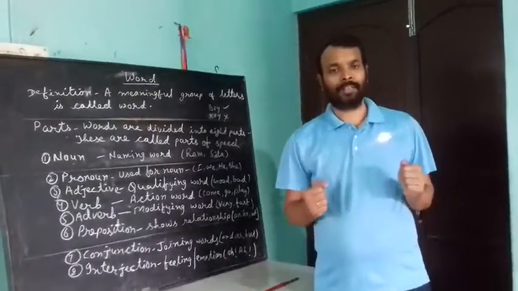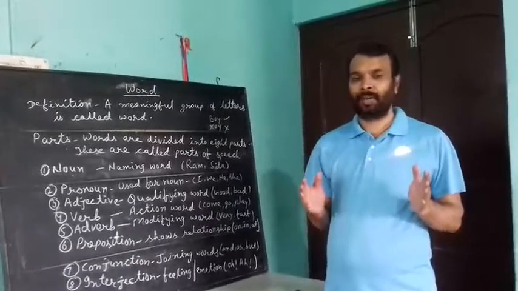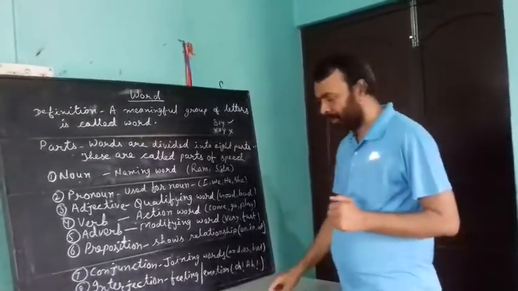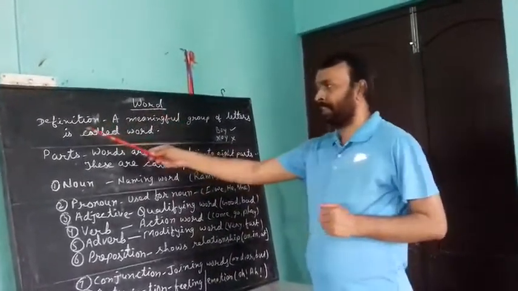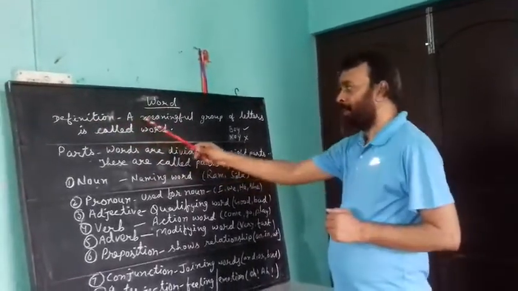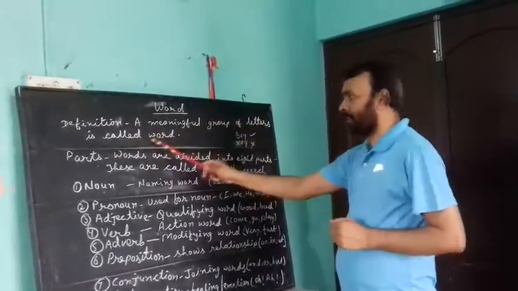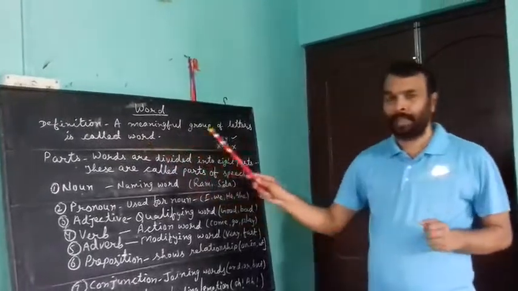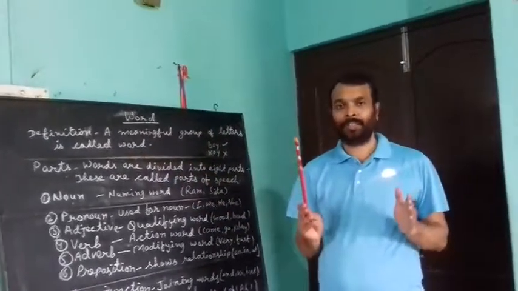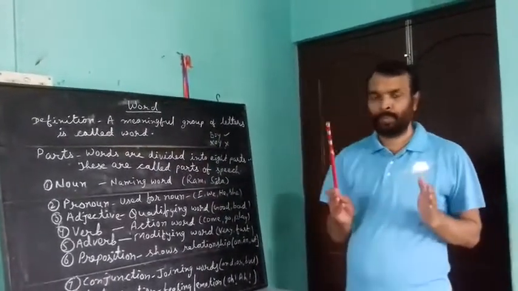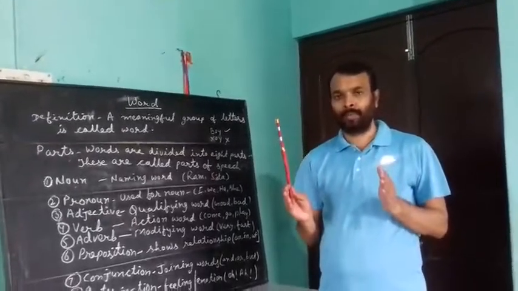Today we shall learn something about word. We should see the definition. A meaningful group of letters is called a word. Group means two or more than two.